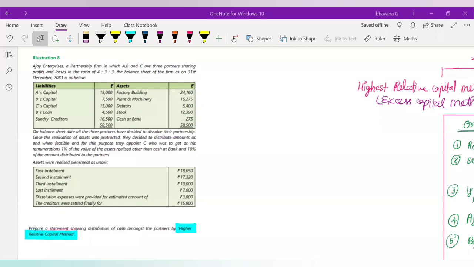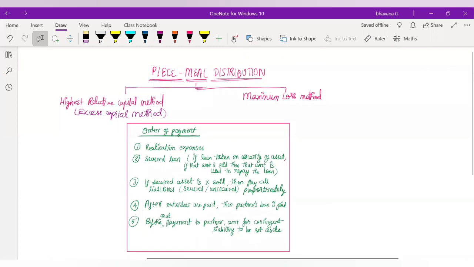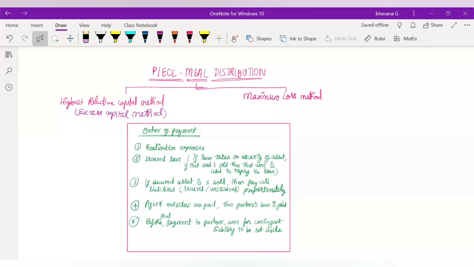Okay guys, so today we are going to start with the piecemeal distribution concept. So what is the piecemeal distribution concept? Piecemeal distribution is a concept of partnership. In this concept, you have two methods: one is the highest relative capital method and the other is the maximum loss method.